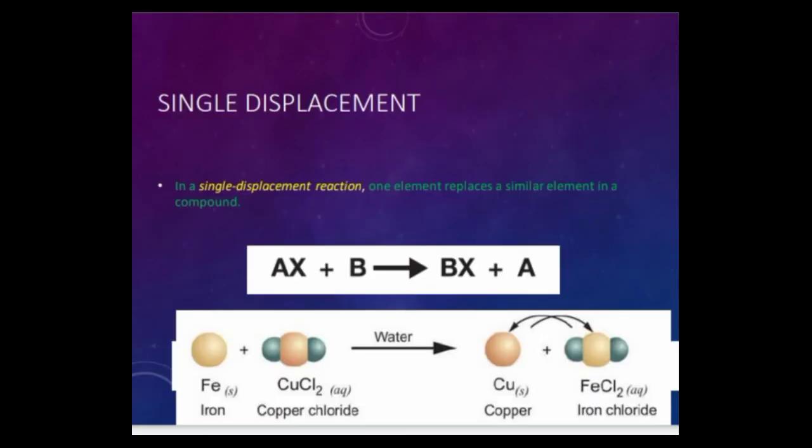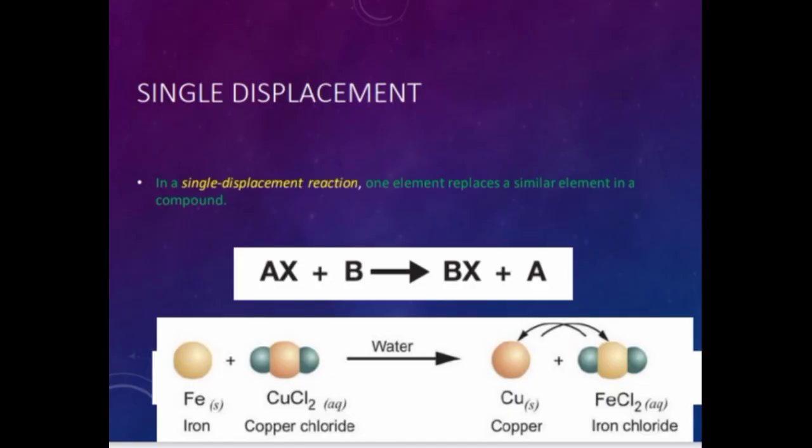Single displacement reaction. In a single displacement reaction, one element replaces a similar element in a compound. A reacts with X plus B. So A is a single element and reacts with the compound XB. A pairs with either X or B. If it's paired with X, it's going to kick B out of the solution.